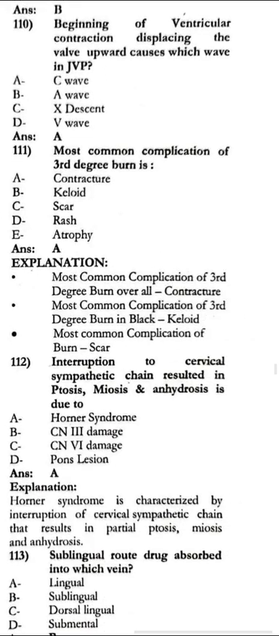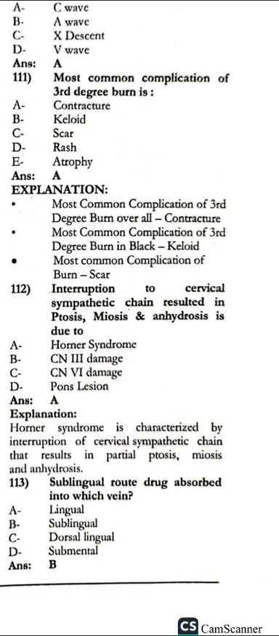110. The beginning of ventricular contraction displacing the valve upward causes which wave in the JVP? The C wave. The most common complication of a third degree burn would be the scar. The interruption to the cervical sympathetic chain resulting in ptosis, miosis, anhidrosis is due to Horner syndrome.